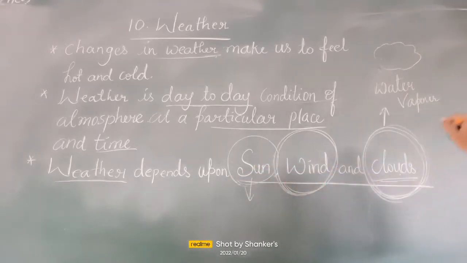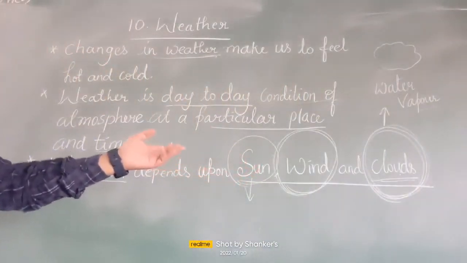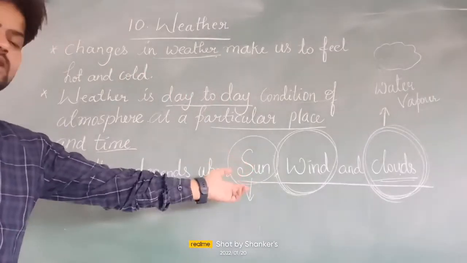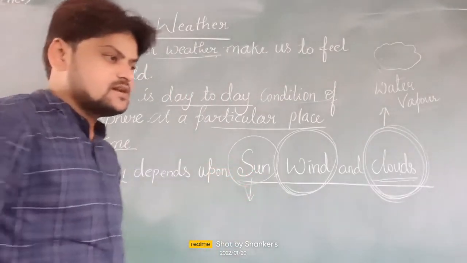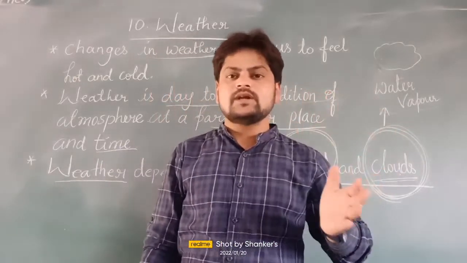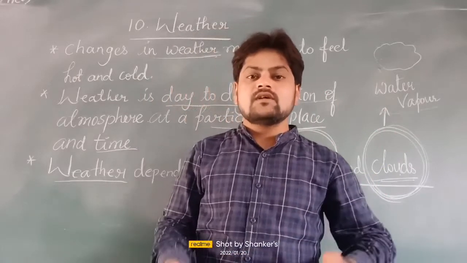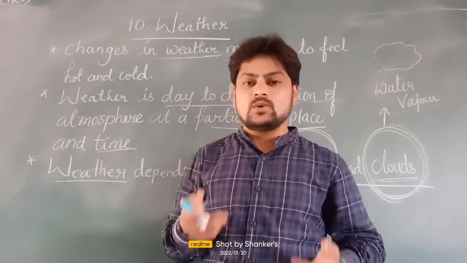So weather depends upon sun, wind, and clouds. The sun is the main source of heat. Mainly from the sun we get a large amount of heat. When you see early morning at 7 o'clock, it is a little bit cool. When it comes to 9, 10, 11 or 12, we feel so hot.